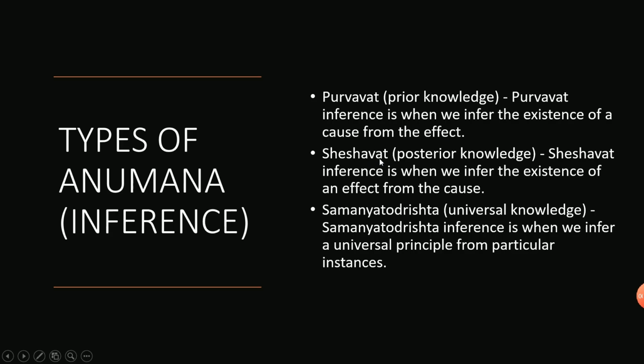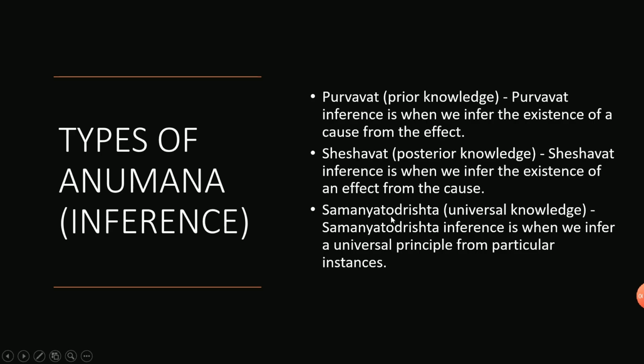Next is Seshavat, that is posterior knowledge. Seshavat inference is when we infer the existence of an effect from the cause. So that is the reversal of the previous one. Here we can say that we know an earthquake is happening or a flood is coming. So we know there is a high possibility, and we infer that a big building might fall down. So we are inferring in the reverse manner.